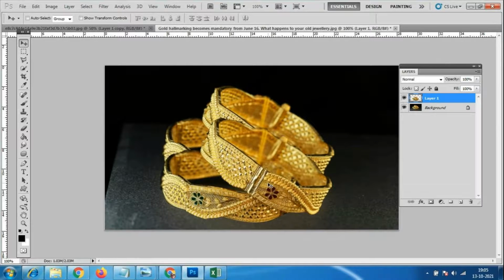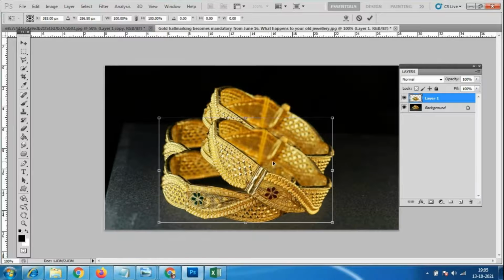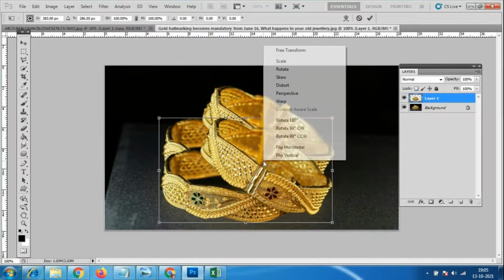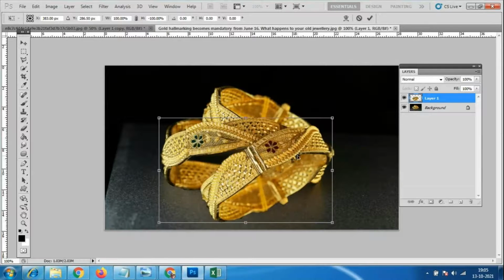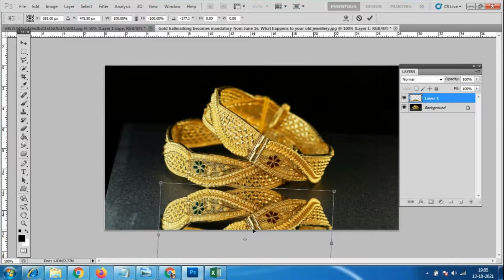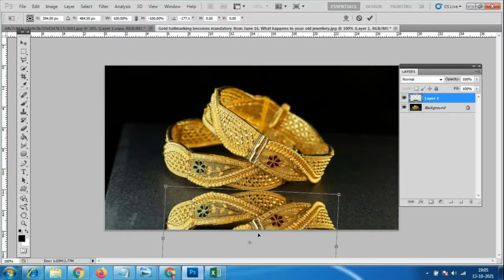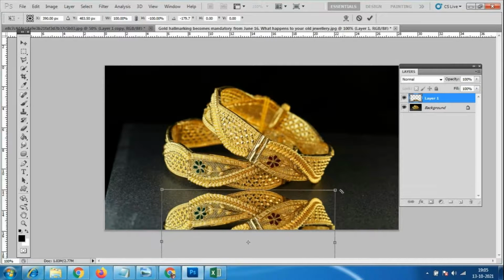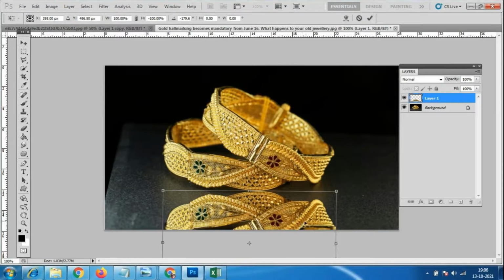So now I have to do the flipping option. Right click on this, Control T, right click on this, flip vertical, because downward we need a reflection, right? So flip vertical. See, look at the bangle. Which is upper and which is down, this also we have to look. Here, which is touching the ground. So make it proper, straight. Okay, I'll click on here like this.